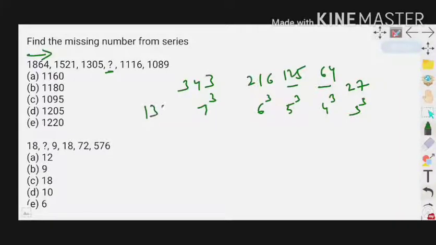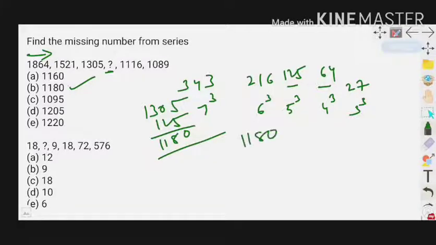So 1305 minus 125, 1180. Answer is 1180. Check whether it is correct or not. So 1180 minus 64, 1116, correct. Answer is 1180.